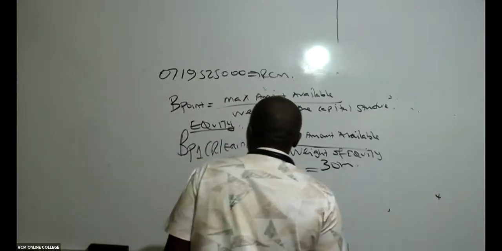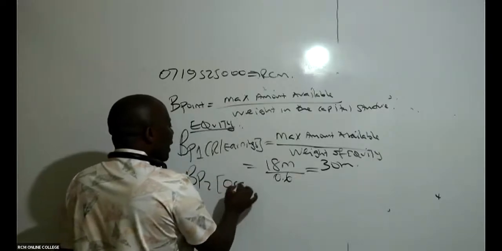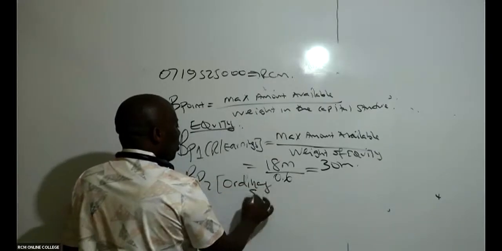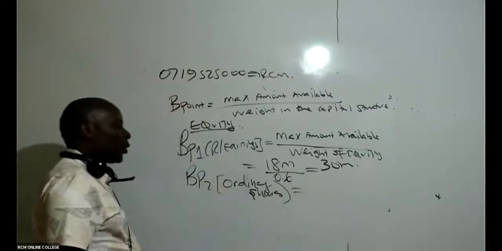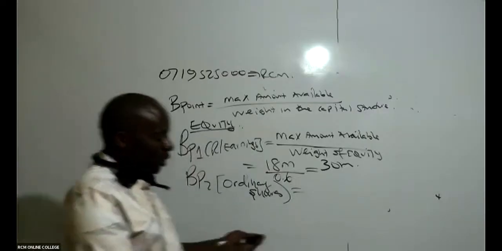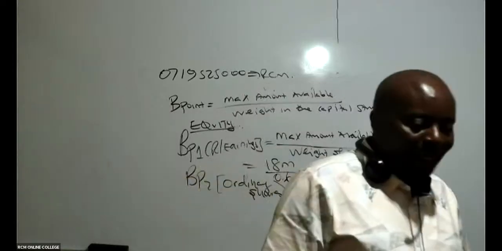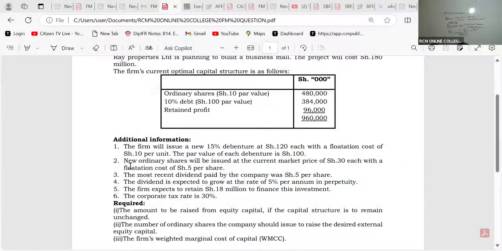Thank you so much. Then we shall come and get breakpoint 2 for ordinary shares. Under equity, we have retained earnings and ordinary shares. So we go to ordinary shares. What are they telling us under ordinary shares?